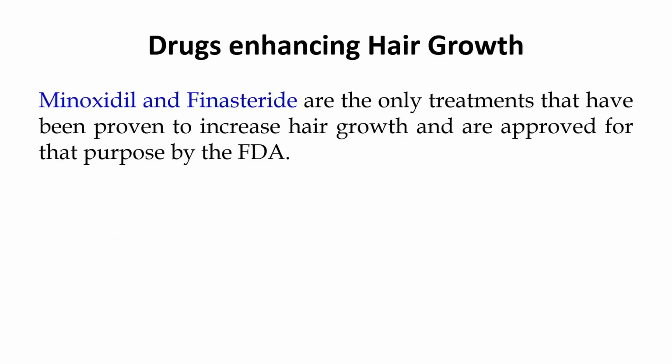So now you are clear about the structure of the hair, you are clear about the types of hair. Now let us try to understand the drugs which have been recognized and approved for the growth of hair. There are basically two drugs which are known for having high impact on hair growth. First is minoxidil and second is finasteride. These are the only two drugs which have been approved as successful to increase hair growth.